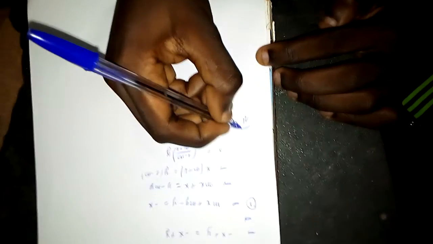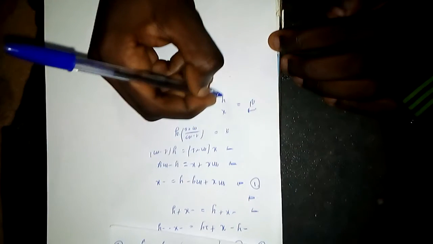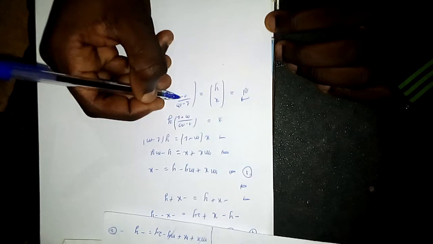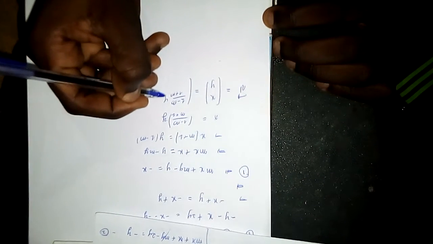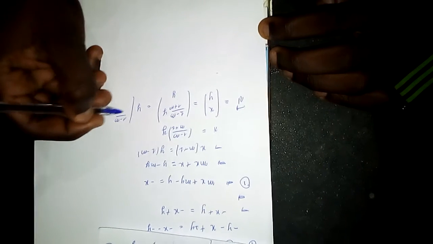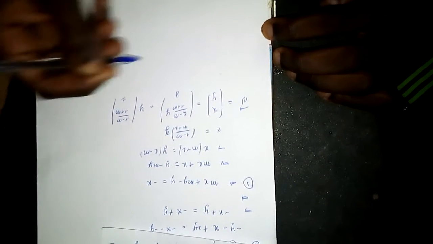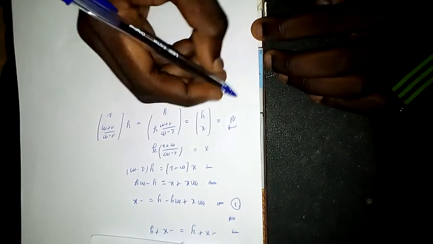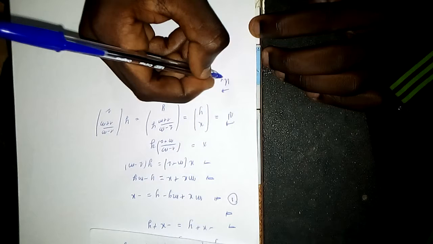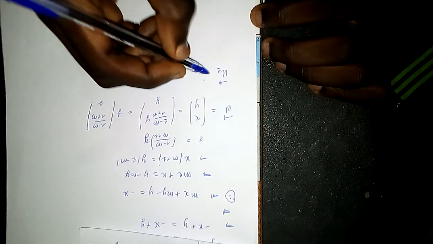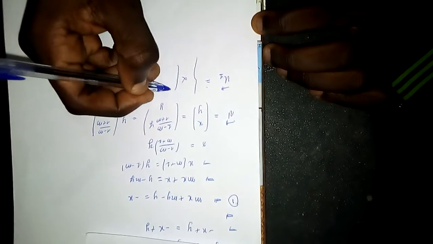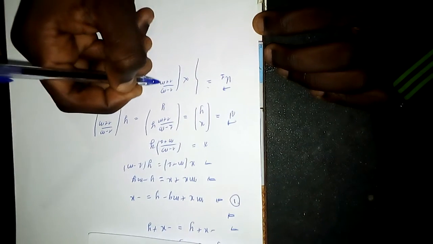So my u vector, which is xy, will now be equal to, in the place of x I put 1 minus m over 1 plus m times y. In the place of y I put y. So I can factor out y. I'm going to get 1 minus m over 1 plus m, and then 1 here. So it means u is a span of vectors. So my u vector in this case, let me just specify u1, that's for lambda 1 equal to negative 1, is going to be the set of vectors 1 minus m over 1 plus m, and then 1.